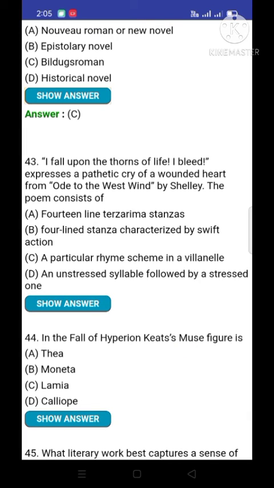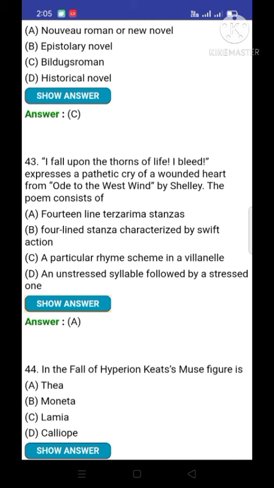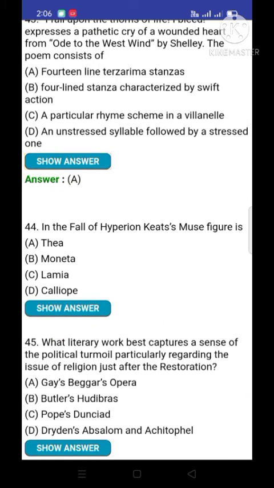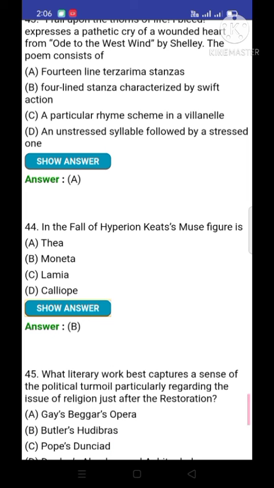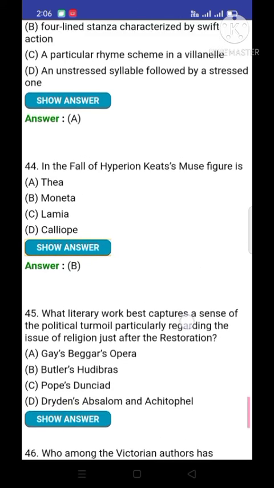Question number 43. I fall upon the thorns of life, I bleed, expresses a pathetic cry of a wounded heart from Ode to the West Wind by Shelley. The poem consists of, option number is correct, 14 lines terza rima stanzas. Okay, now the next question, 44. In The Fall of Hyperion, Keats's muse figure is, and option number B is correct, Moneta. In The Fall of Hyperion, Keats's muse figure is Moneta.